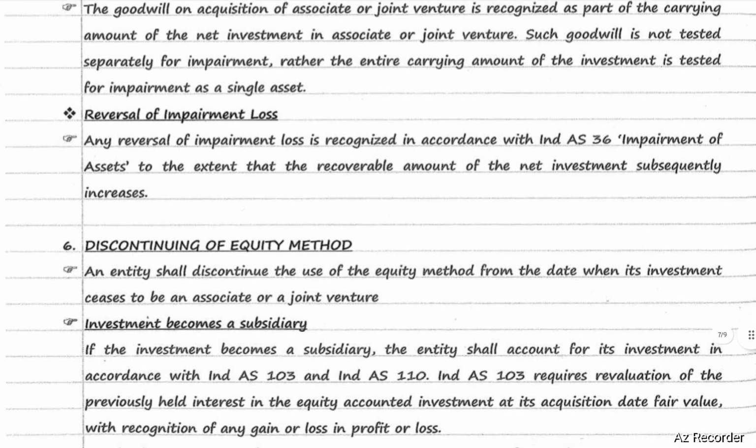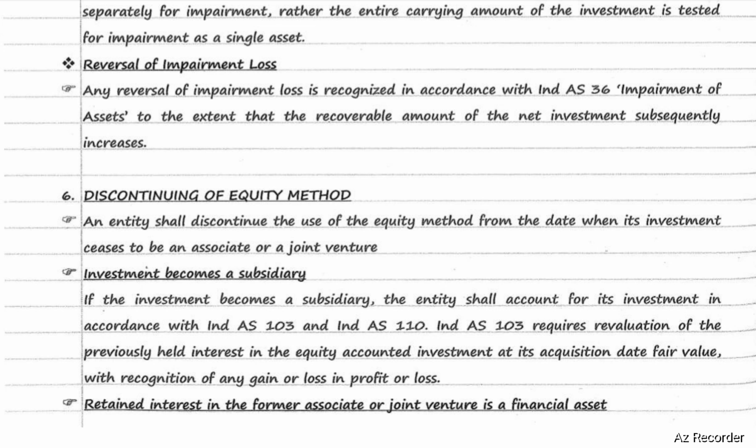Discontinuing of equity method. An entity shall discontinue the use of the equity method from the date when its investment ceases to be an associate or joint venture. Investment becomes a subsidiary. If the investment becomes a subsidiary, the entity shall account for its investment in accordance with Ind AS 103 and Ind AS 110.